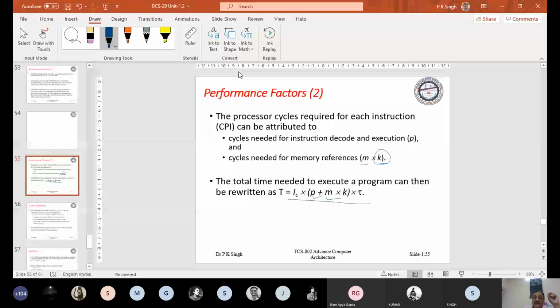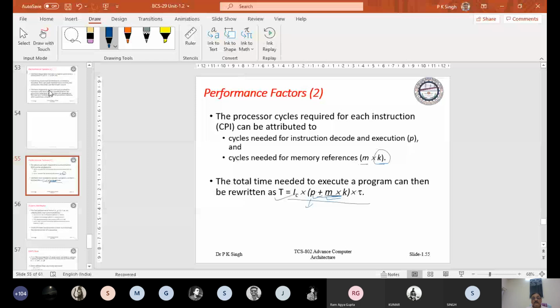You just consider the initial discussion. Execution time and to refer the information from memory. If you add and multiply with the number of, this is the average processor time and average memory access time. Multiply with number of instruction and tau, you can also calculate this.